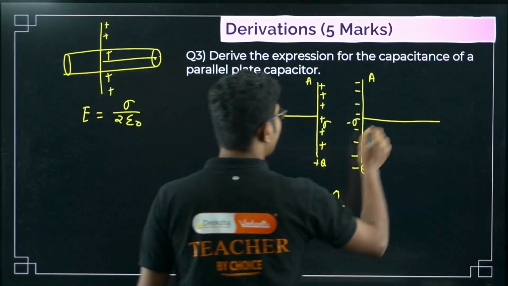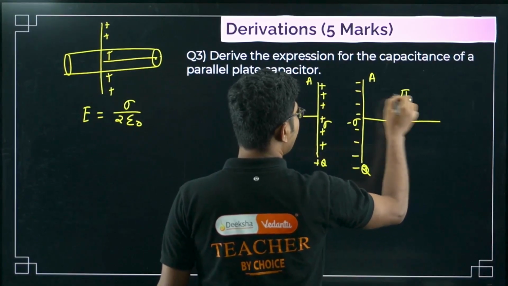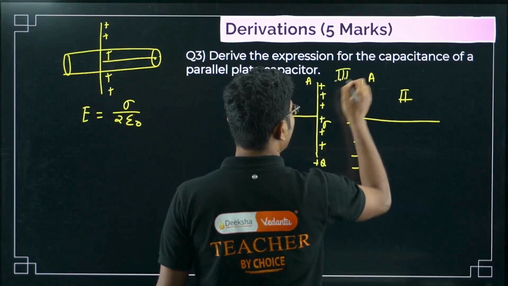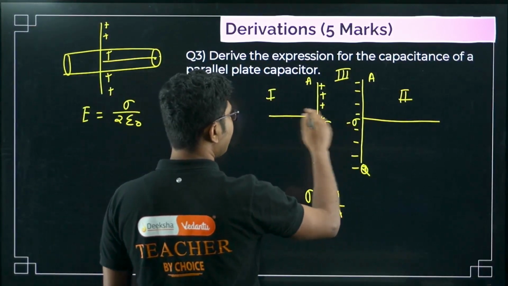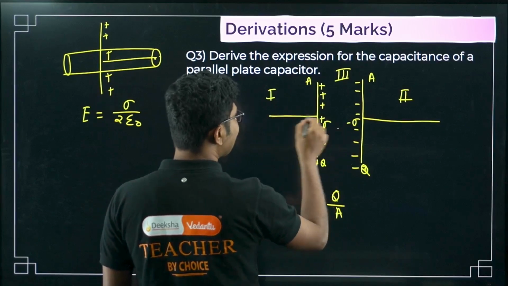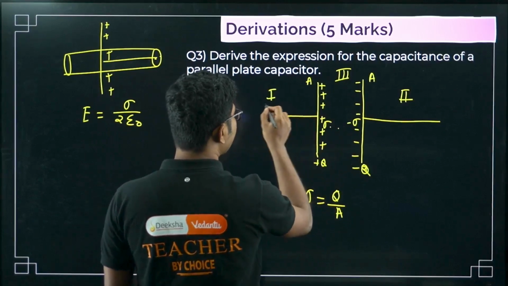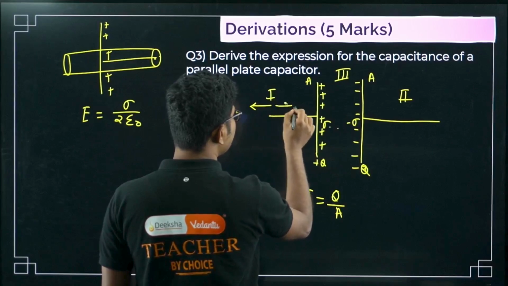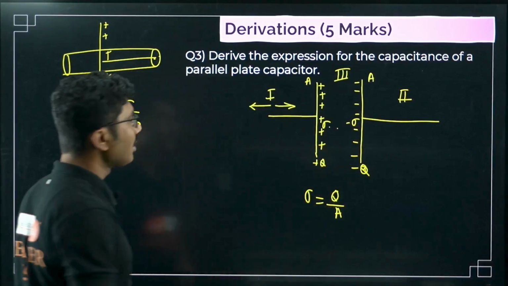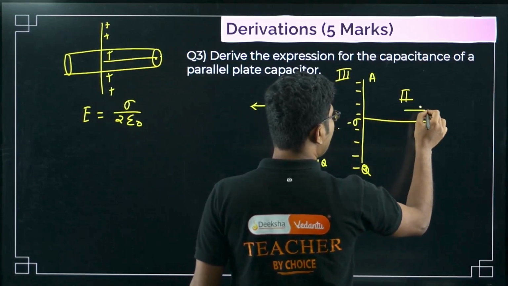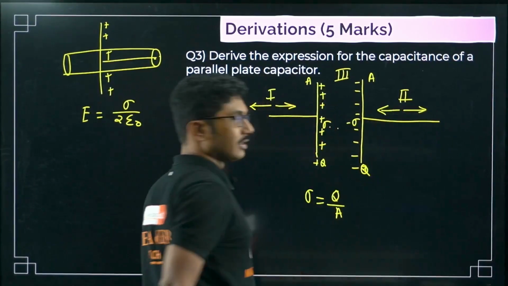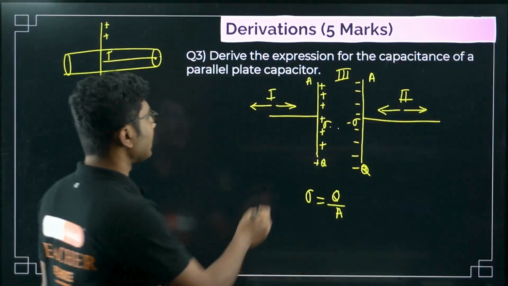Suppose this is region 1, this is region 2, and this is region 3. What is the electric field due to the positive plate? The electric field will be in this direction, due to the negative plate in this direction, and they are equal in magnitude, so they will cancel. Similarly in region 2 the electric fields will cancel each other. So in region 1 and region 2 the electric field will be 0.